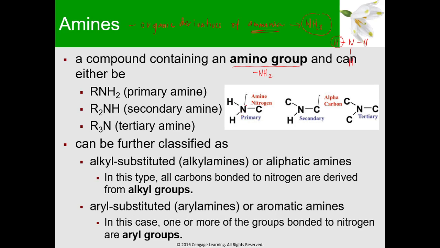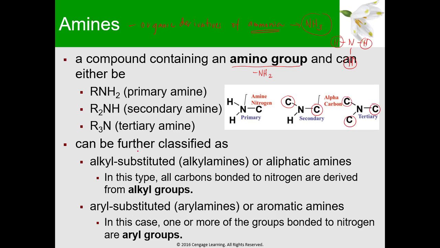So yung nitrogen dito is the amine nitrogen. Now, if we replace two hydrogens with two carbons, we call that a secondary amine. And then if we replace all H's in the ammonia with three carbons, we call that your tertiary amine.